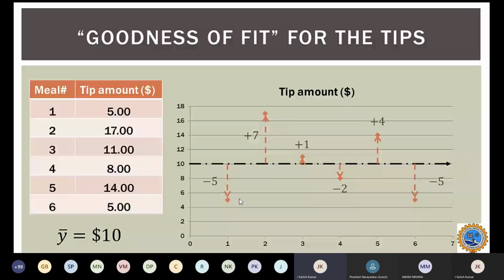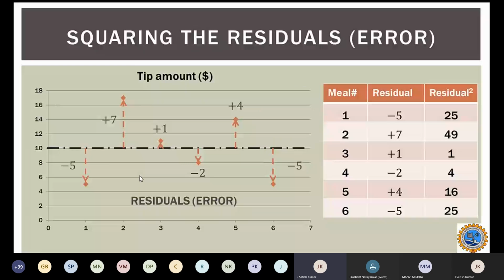So this is the error that has been generated between what we predicted and what the actual value is. Our objective is to decrease it, and we will come up with a prediction model. First, let's square the residuals. There are two advantages to squaring the residual error.